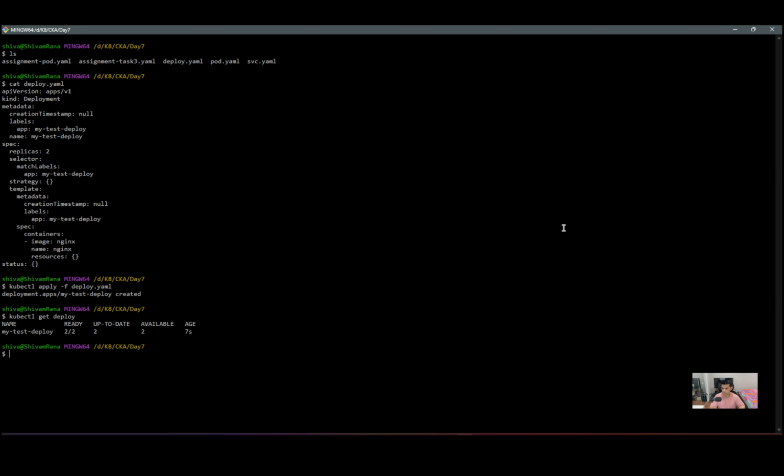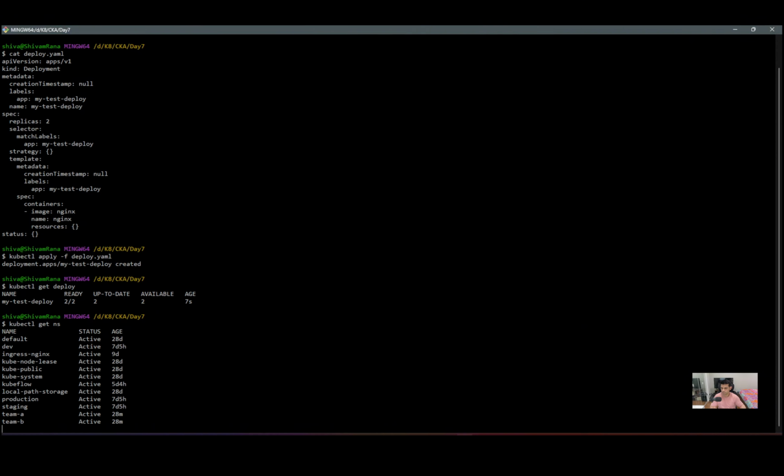To tackle such issues, Kubernetes provides something called namespaces. A namespace is just a logical partition inside the same cluster. Let's see what namespaces I have in my current cluster. By the way, you can either use ns, which is shorthand for namespace, or you can type namespace fully.